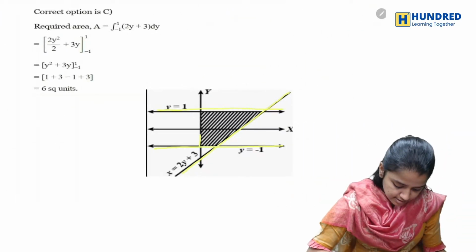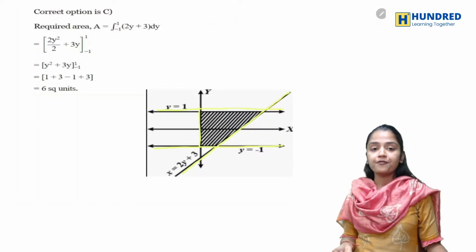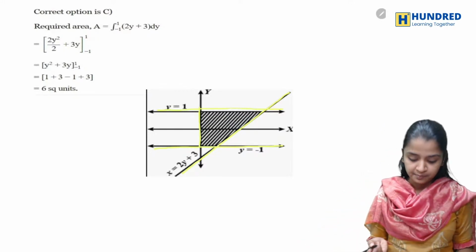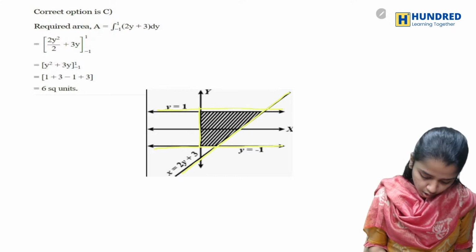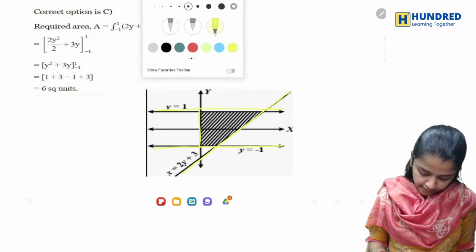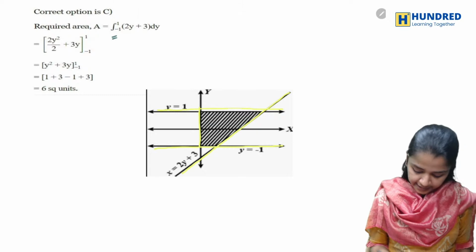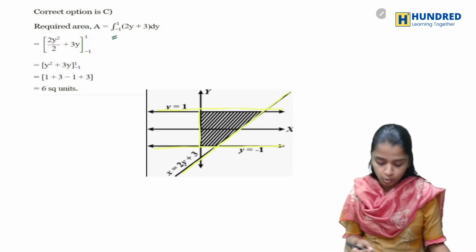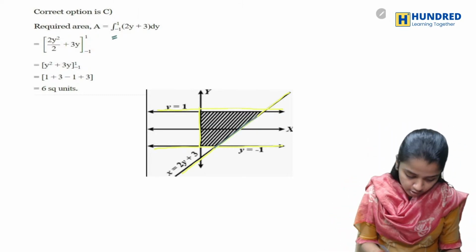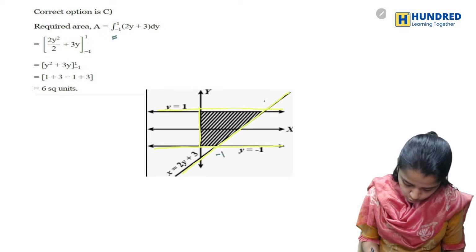So basically you have to find the shaded region. It will go from minus 1 to 1.